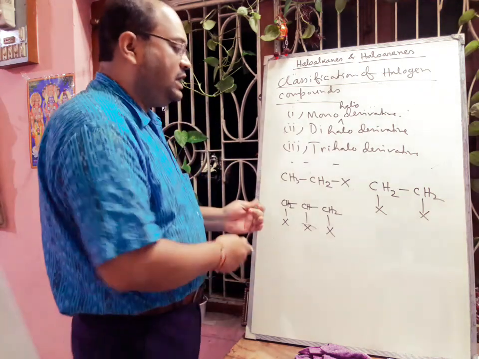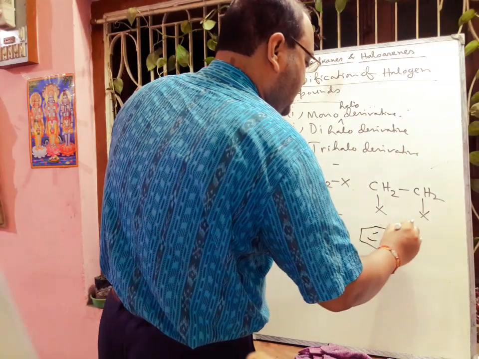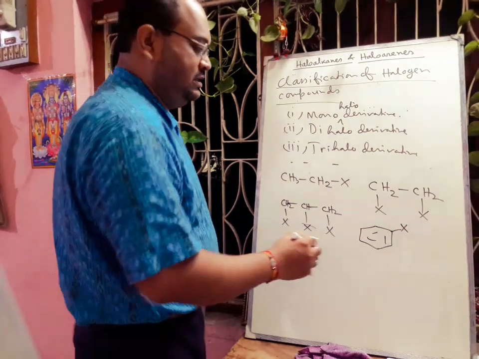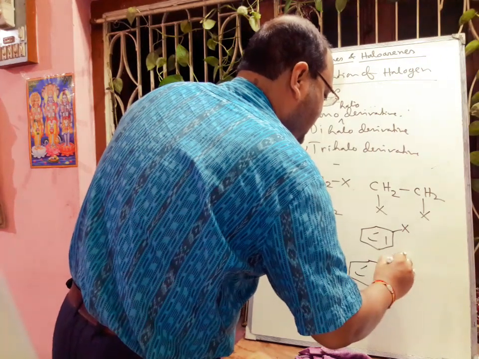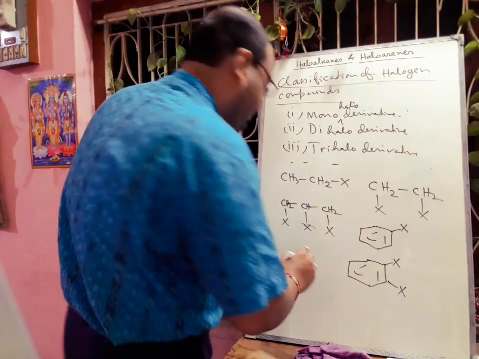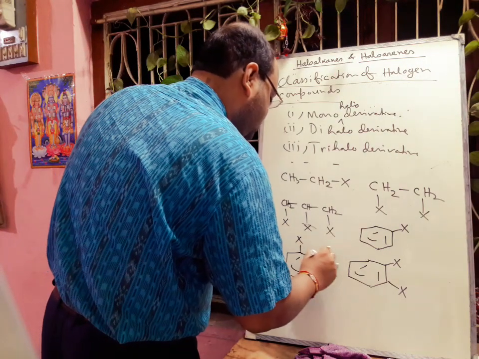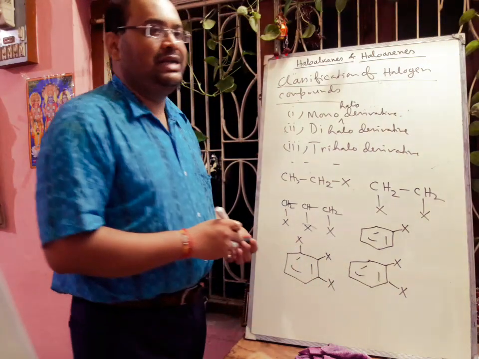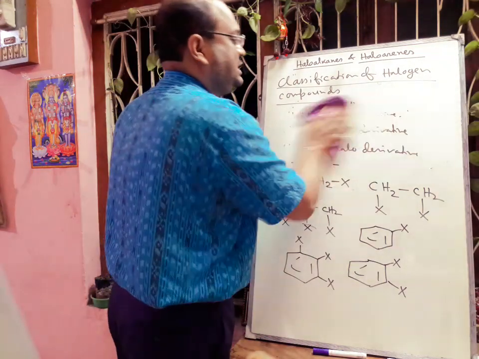If we think about the aromatic system, here also if there is only one halogen atom, then it is called a monohaloarene. If there are two halogens attached to the benzene ring, then this is called a dihaloarene. If there are 3 halogen atoms attached to the benzene ring, then it is called a trihaloarene. Next we will discuss this classification.